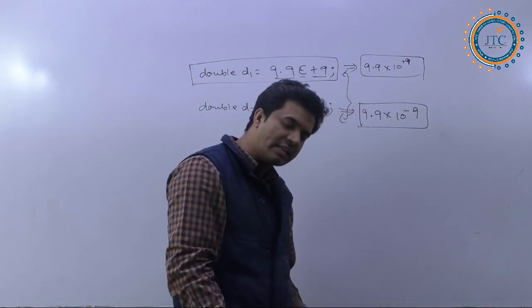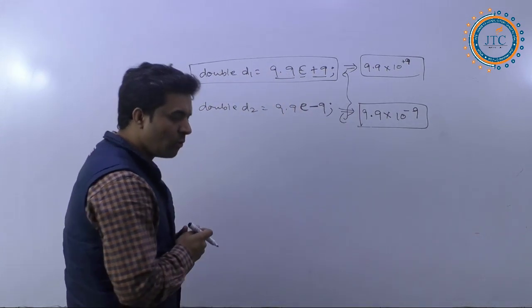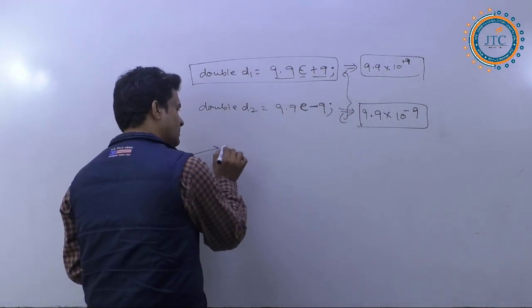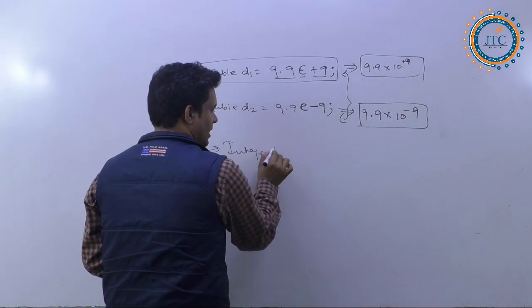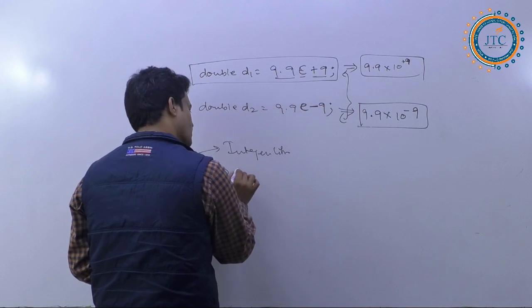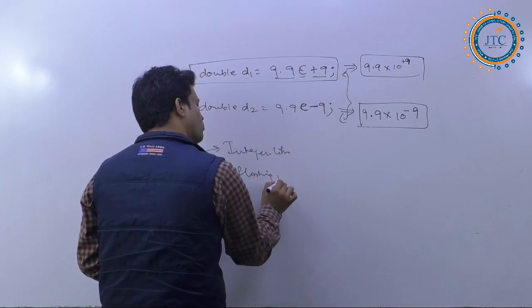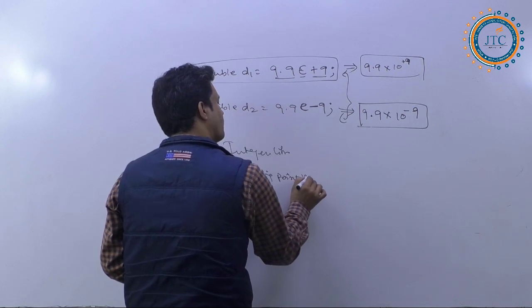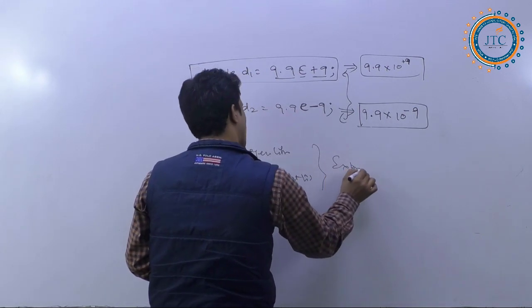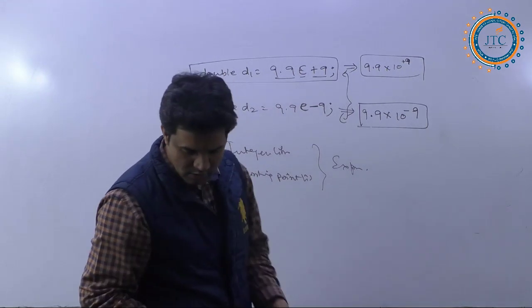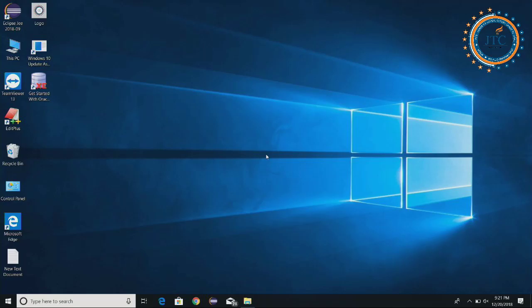So let's look at one example based on these two things. The number one is the integer literal and the second one is the floating point literal. Let's see some examples on this. So let's switch over, and we will write some more things here.